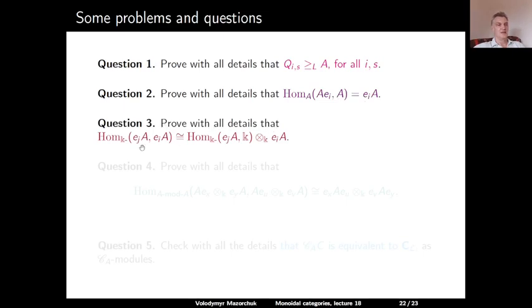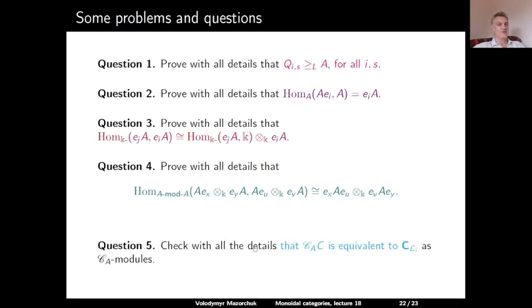Prove with all details that Hom over K from e_jA to e_iA is isomorphic, as an A-A bimodule, to the tensor product of the dual of e_jA with e_iA. Question 4. Prove with all details the hom formula that the Hom in the category of all A-A bimodules from Ae_x tensor e_yA to Ae_u tensor e_vA is isomorphic to e_xAe_u tensor with e_vAe_y.